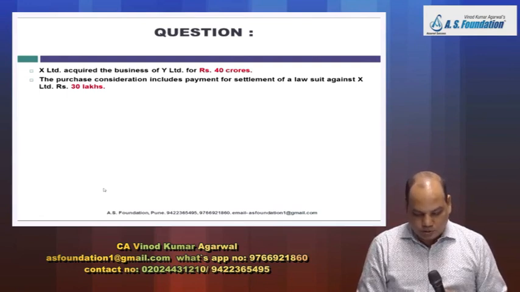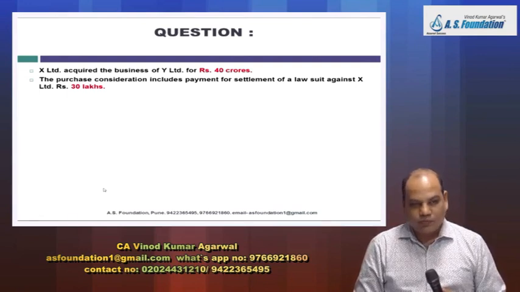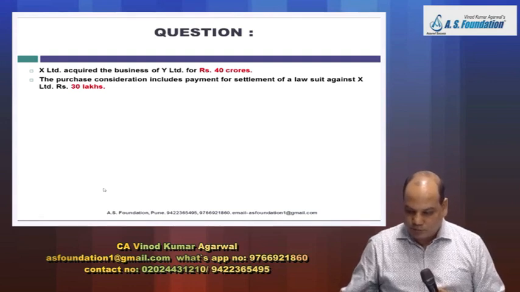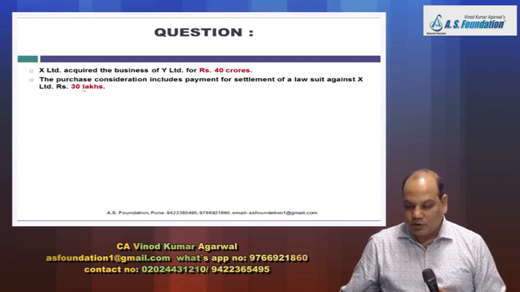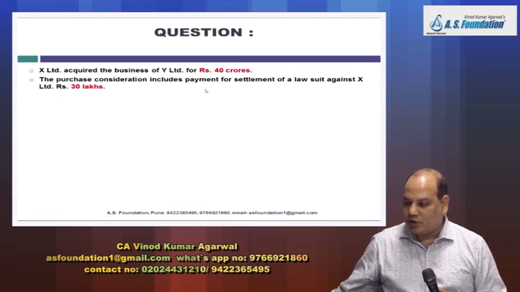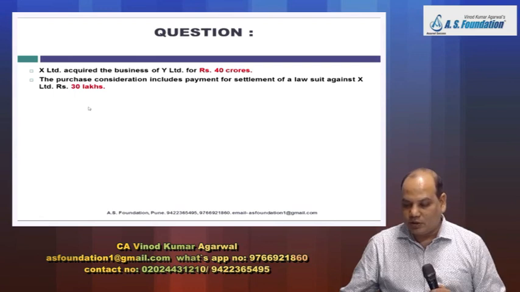There is one more question, number 53, on a similar situation. X Limited acquired the business of Y Limited for rupees 40 crore. The purchase consideration includes payment for settlement of a lawsuit against X Limited, rupees 30 lakh.